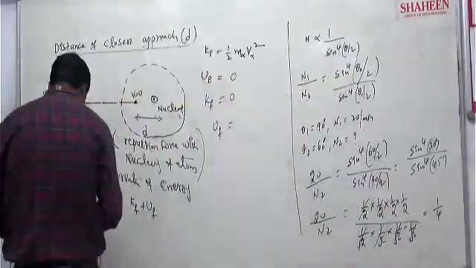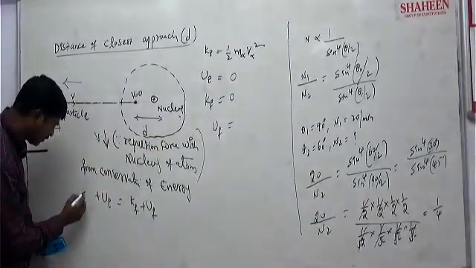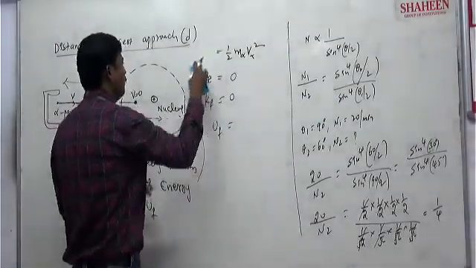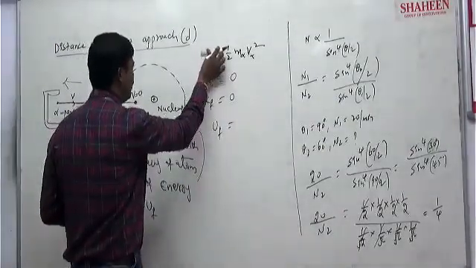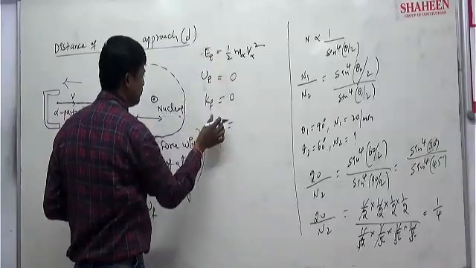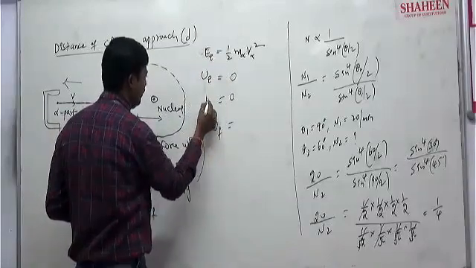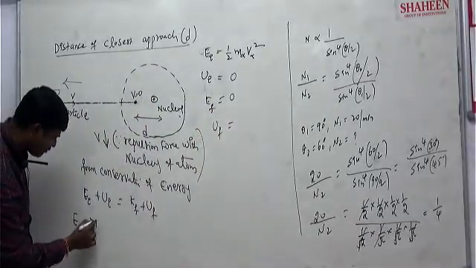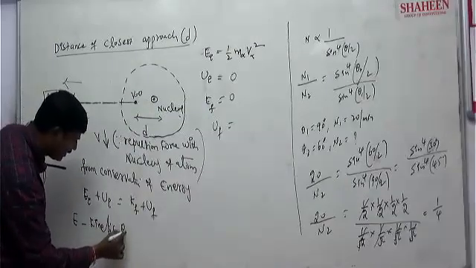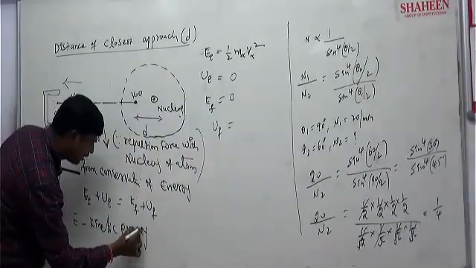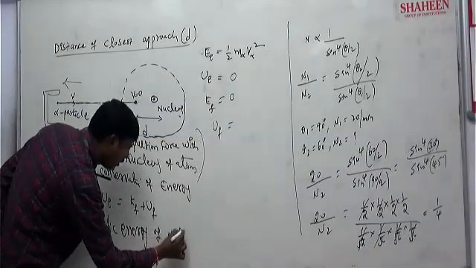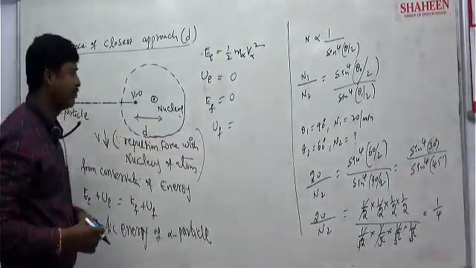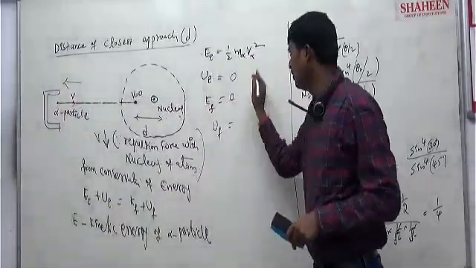If you confuse it with the K, I will write kinetic energy as E, because if you write K there, you get confused. E final is 0. So what is E here? E is the kinetic energy of the alpha particle. So final kinetic energy is 0, and initial kinetic energy is this much.